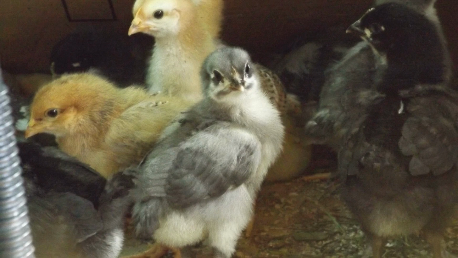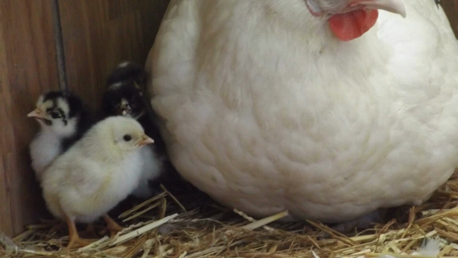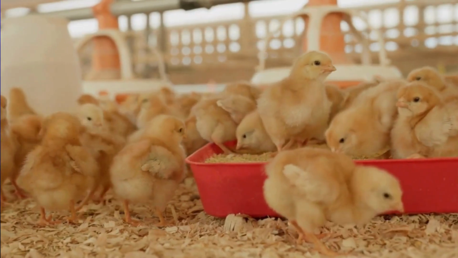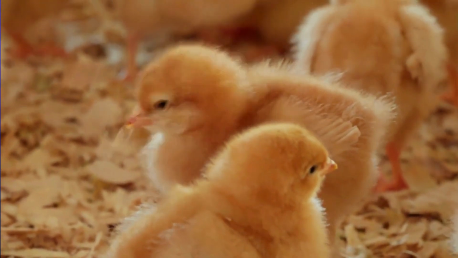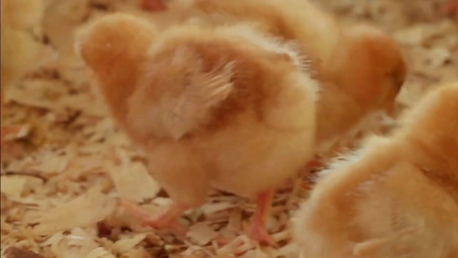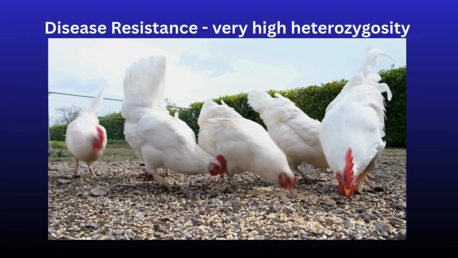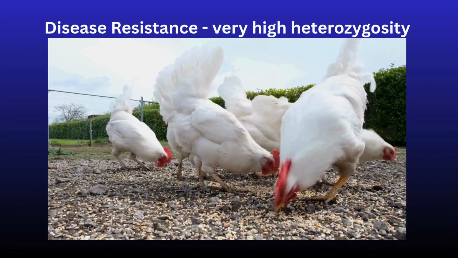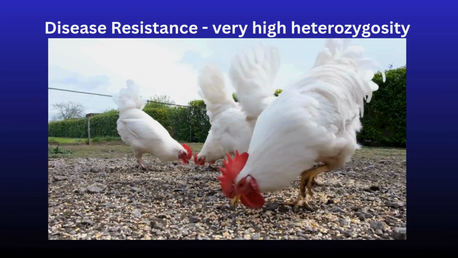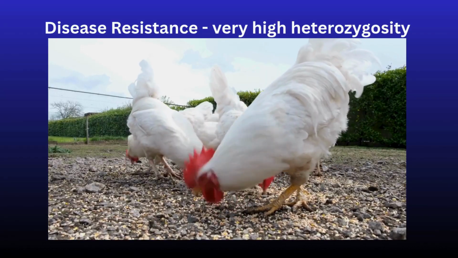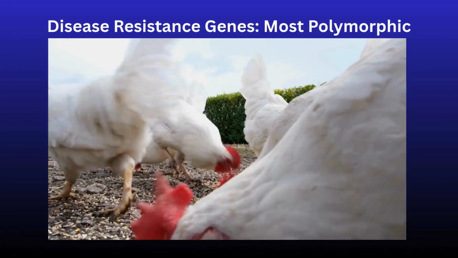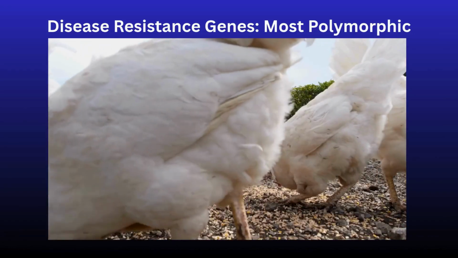Overdominance of performance traits such as egg-laying and growth is one cause of hybrid vigour, and that in turn is why particular hybrid types are favoured for the commercial egg and meat production. It is also very highly likely that some of the genetic components of disease resistance show overdominance, as they show very high levels of heterozygosity. For some parts of the immune system, heterozygosity can be up to 80 and 90%, possibly making these genes the most polymorphic genes in vertebrates.